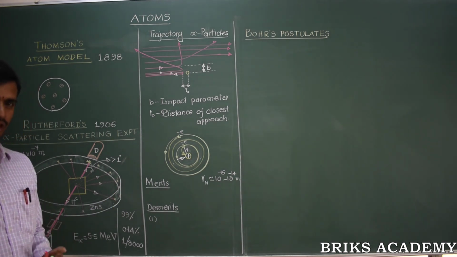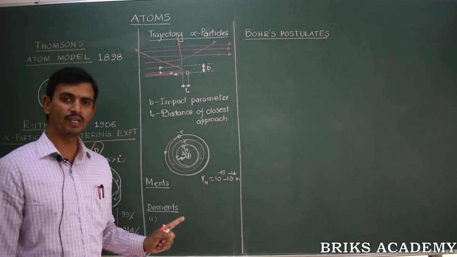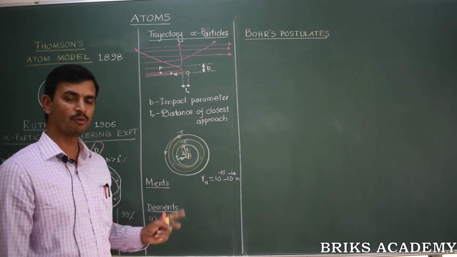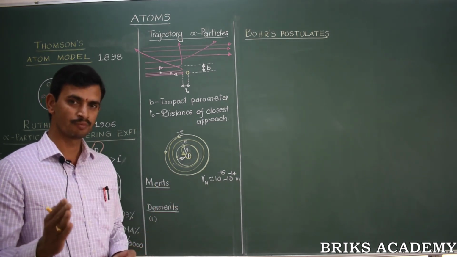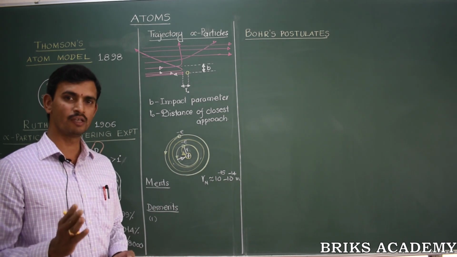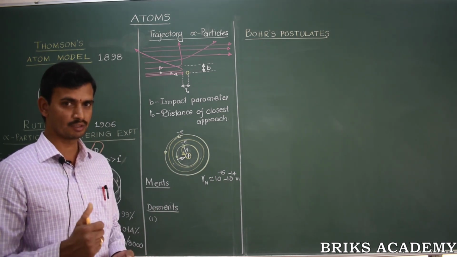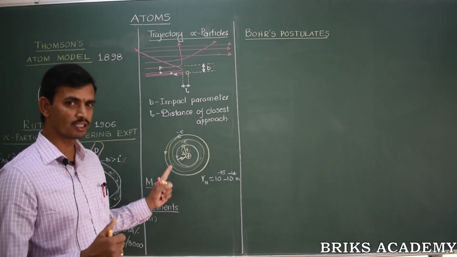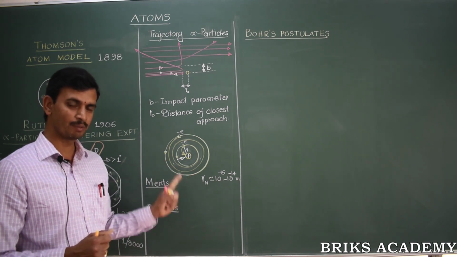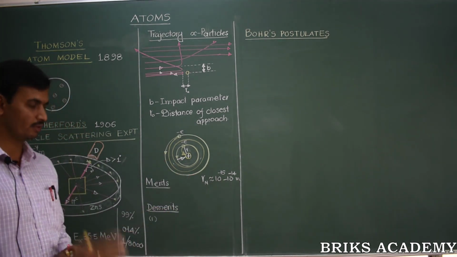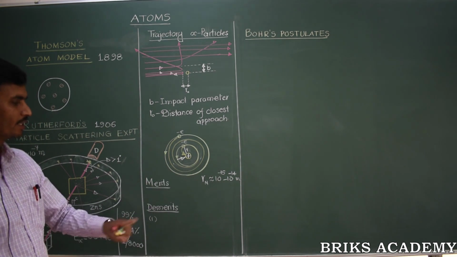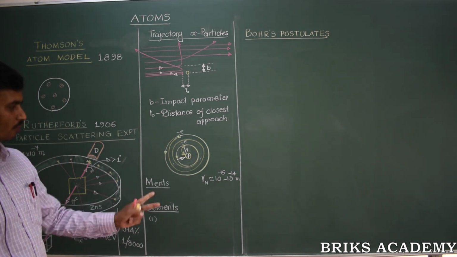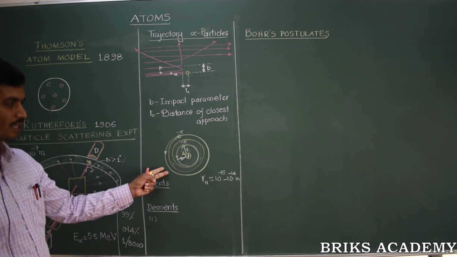But practically this was not observed. Most of the experiments have revealed that any atom should be able to emit some discrete wavelengths only, a few particular wavelengths only, which were the fingerprints of those particular atoms. So the theory says that all possible radiation should be emitted, whereas experiments say only a few radiations are possible. Hence this atom model has seen its biggest failure. And this atom model is therefore not explaining the stability of the atom.